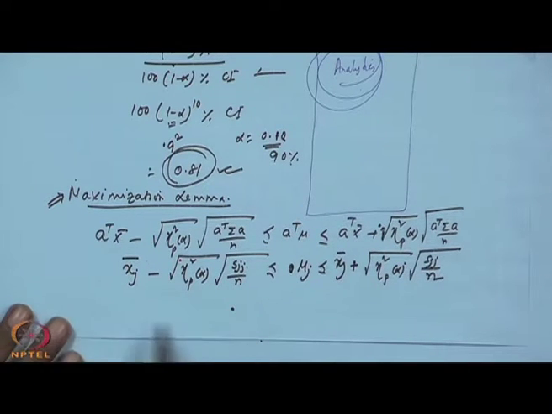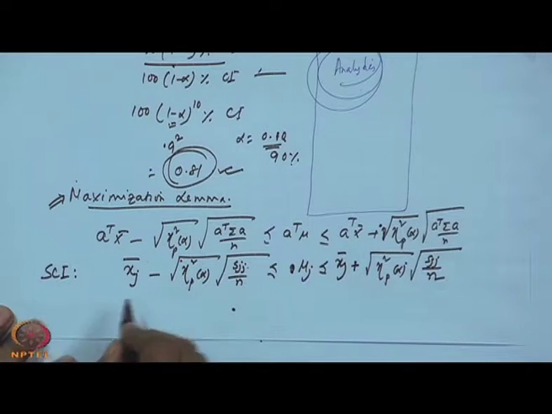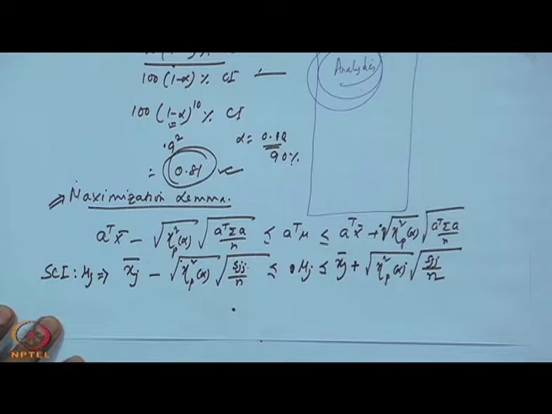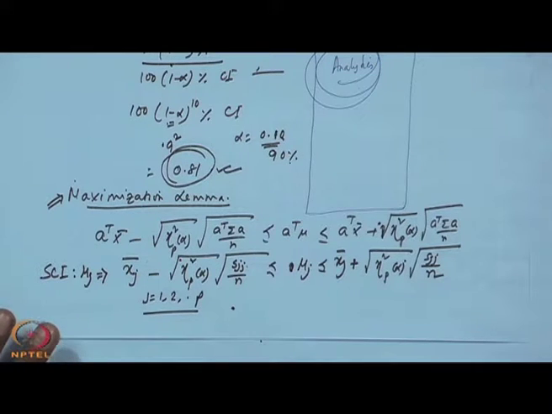This is the simultaneous confidence interval for mu j, and if you change j equal to 1 to p, you will get the confidence interval for all the other variables.